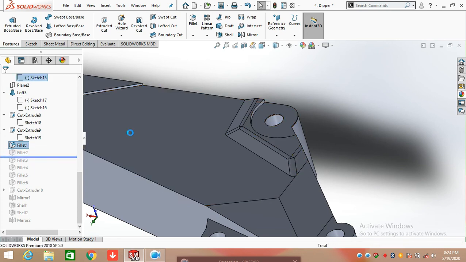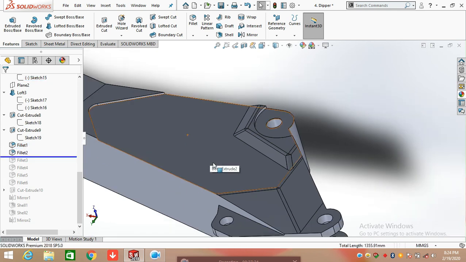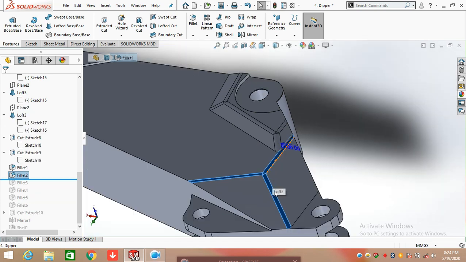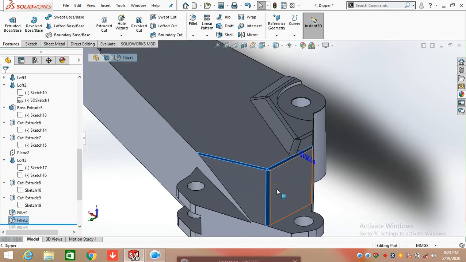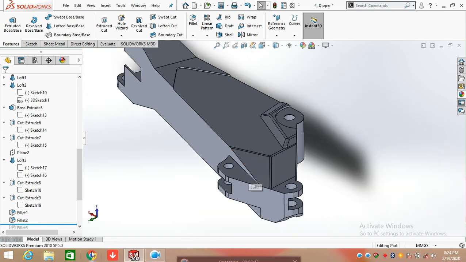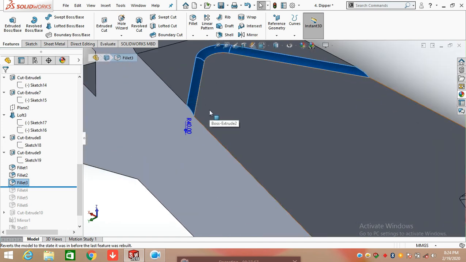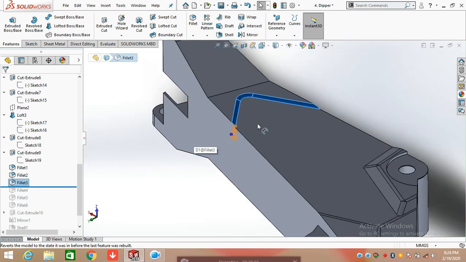Again click on fillet command and apply fillet on these edges which were created with the help of Loft command. Apply the fillet having radius of 100 mm on these edges. Continue with the fillet command. Now here I am going to apply the fillet on these three edges having radius value of 40 mm.